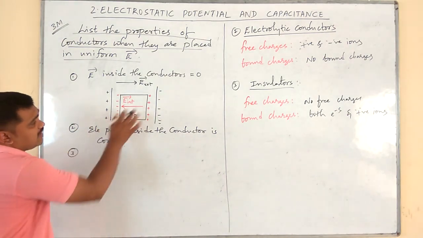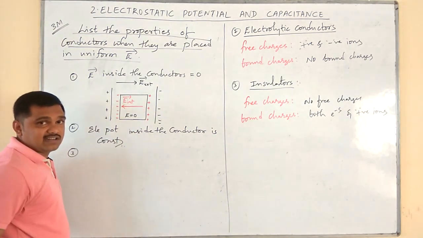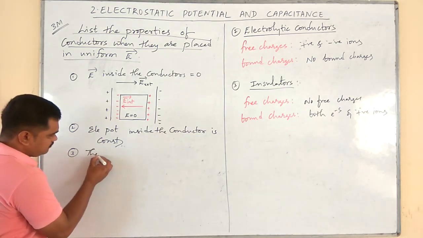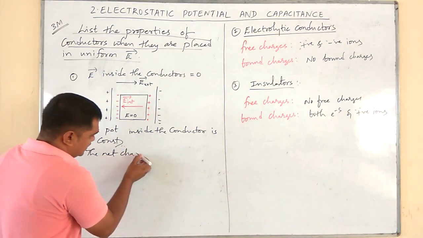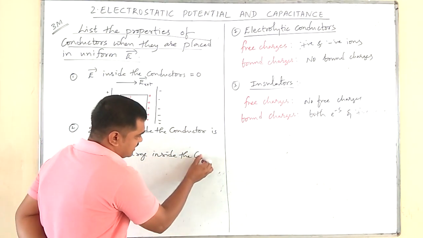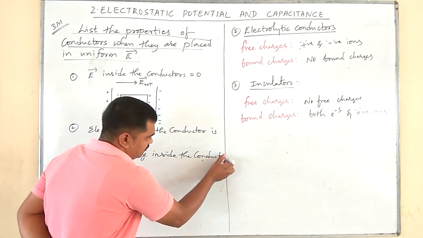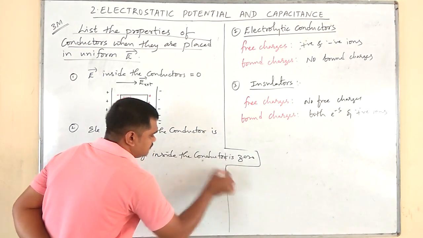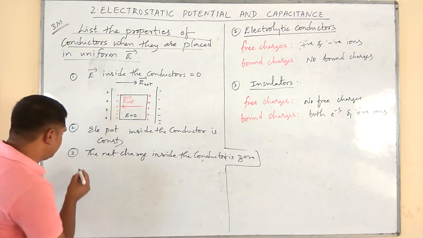Third, what is the net charge present inside the conductor? Net charge is also 0. The net charge inside the conductor is 0. This is the third property.